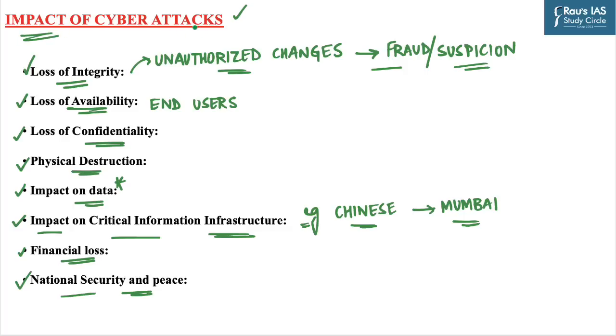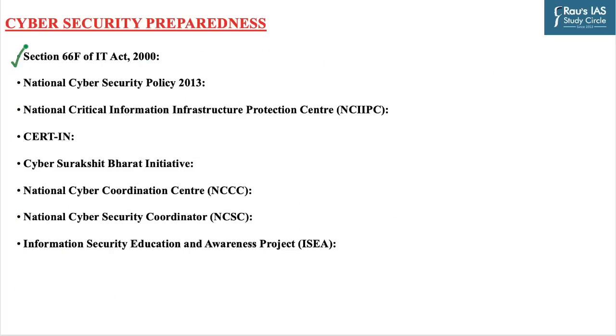Now we will try to analyze the preparedness of cyber security in India. The first one is related to Section 66F of Information Technology Act 2000. Specific provisions dealing with the issue of cyber terrorism that cover denial of access, unauthorized access, introduction of computer contaminant leading to harm to persons, property, critical infrastructure, or disruption of supplies. These are all included in this particular section of the IT Act.